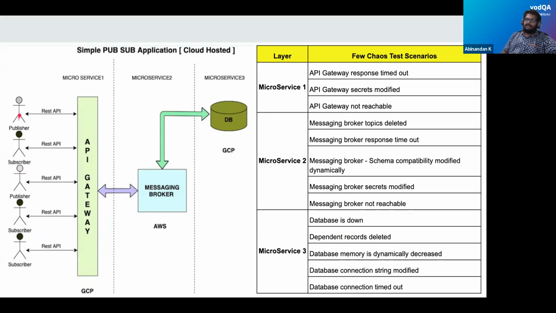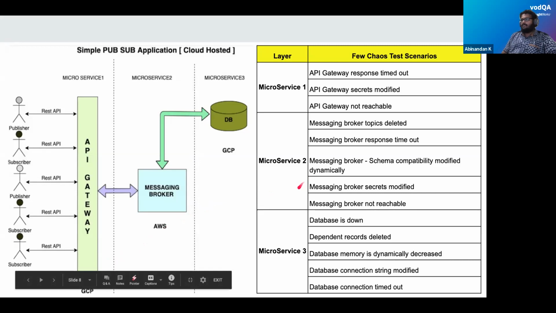Publishers and subscribers interact with our application using an API gateway and REST API. If you observe this system, it is a distributed system hosted in 3 microservices, and there are a lot of failures that can be predicted. A few of those are mentioned here. I will read through the critical failures that can happen in each microservice. In microservice 1, if the API gateway is not reachable, that is obviously a possible scenario. If GCP or the GCP cluster is down, the publishers and subscribers will definitely be impacted.